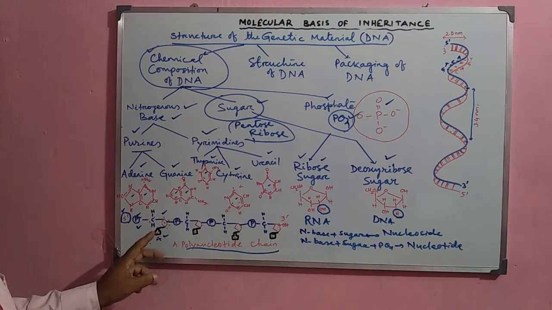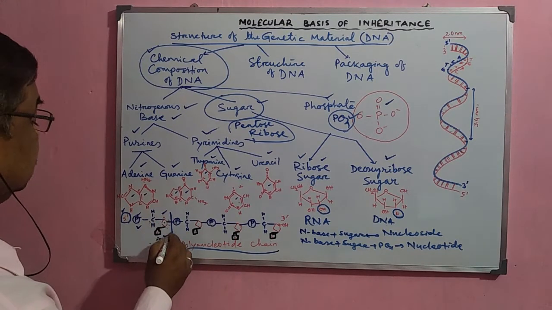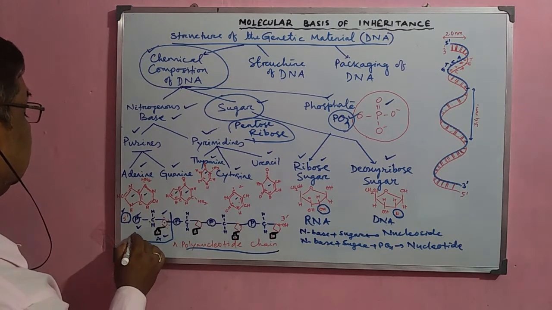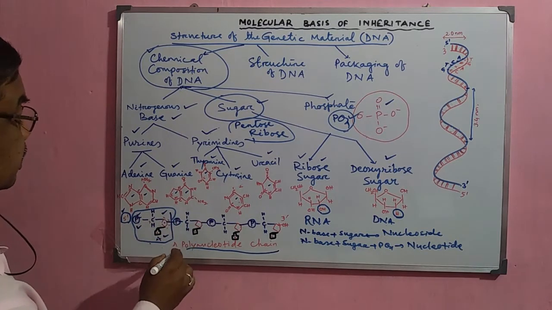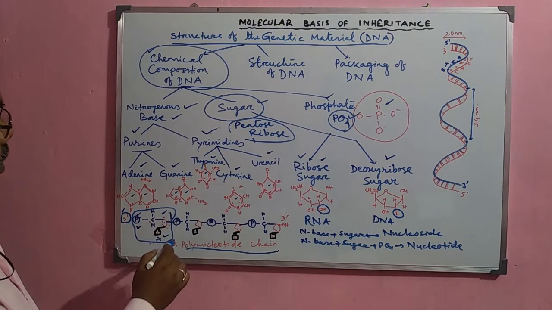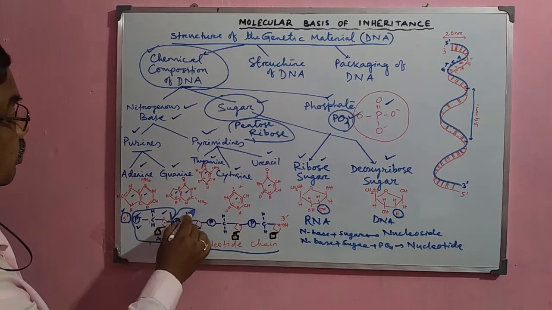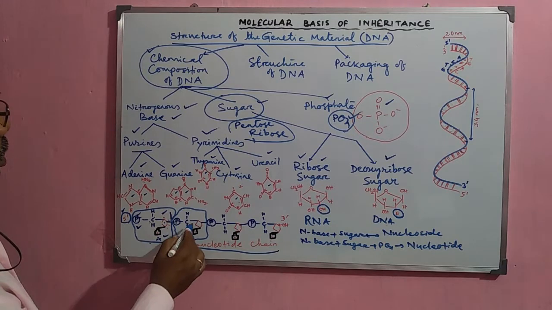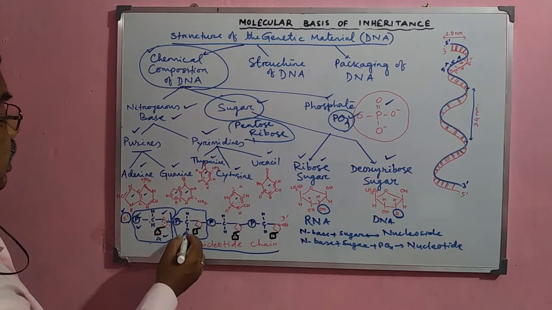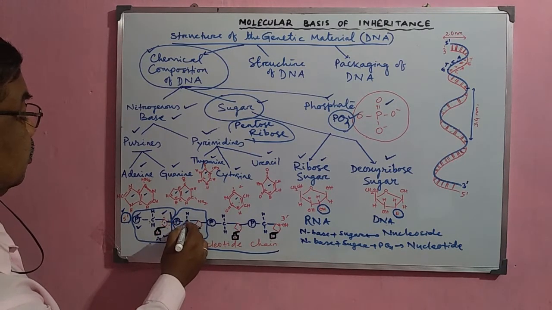And this nucleotide now joins with another nucleotide. Suppose this one, up to this, is one nucleotide, and another nucleotide starts from here. This is the phosphate group. Next, this is the sugar, and this is the 5th position of the carbon.